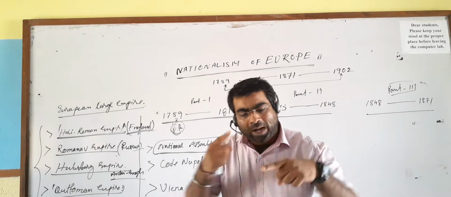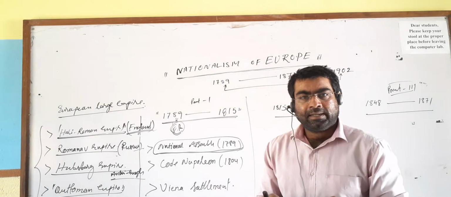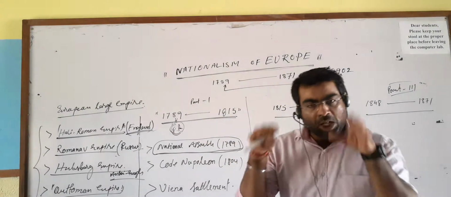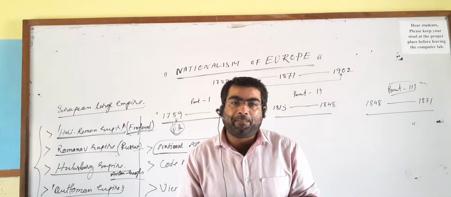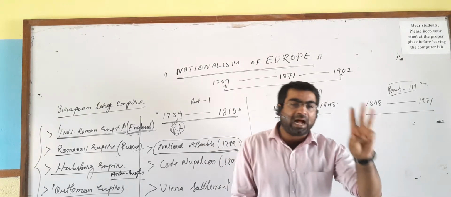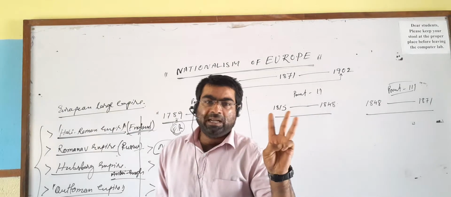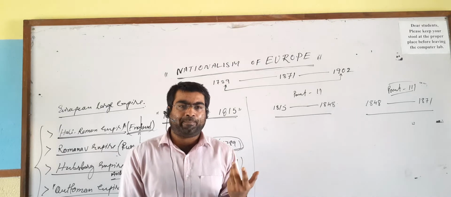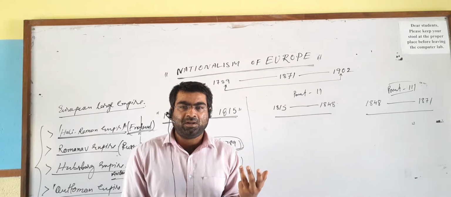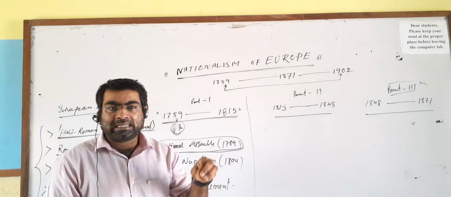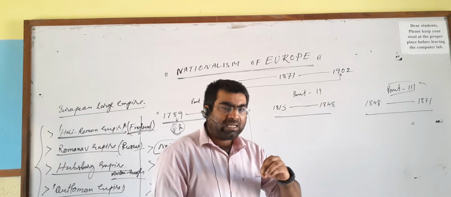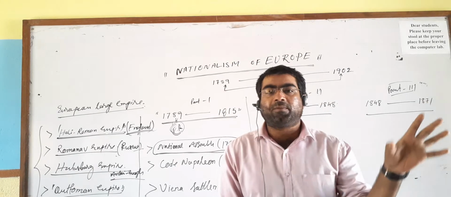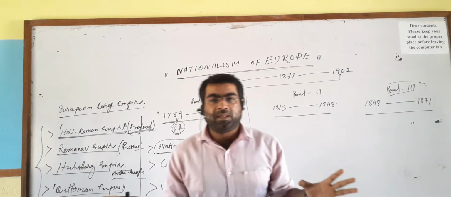Now the question is, what had the National Assembly done? क्या क्या किया था National Assembly? Whatever ideologies were launched by the National Assembly were based on the three main ideologies of the French Revolution: liberty, equality, and fraternity. Liberty means freedom. What liberty was there in the French Revolution? That was decided in the National Assembly: every single citizen is born free. There has been no division of society.